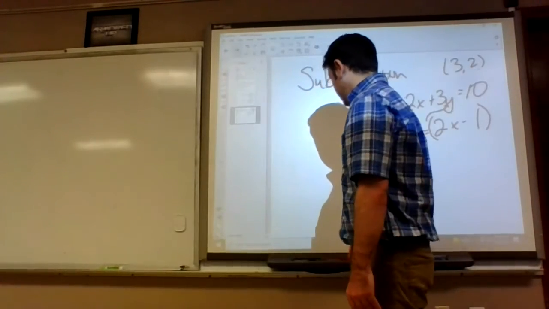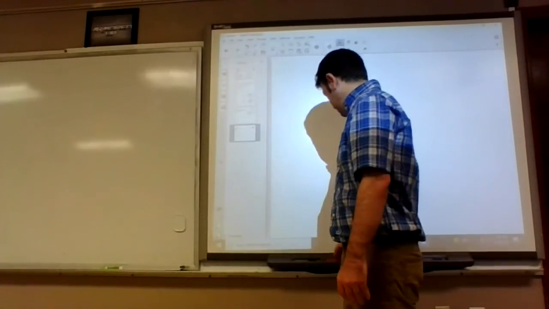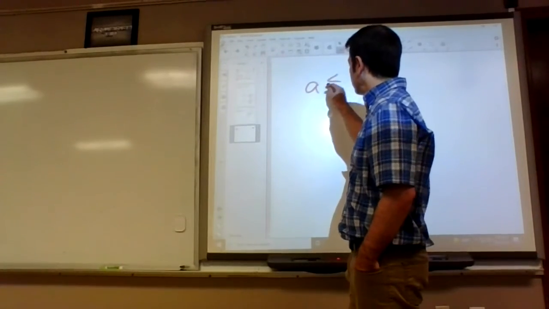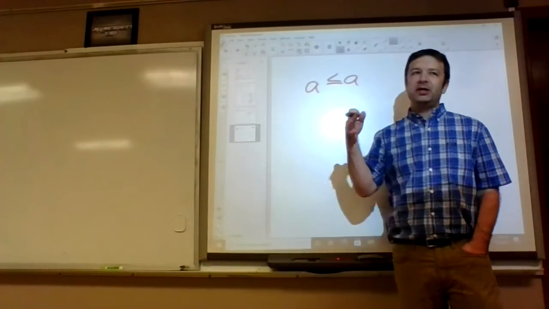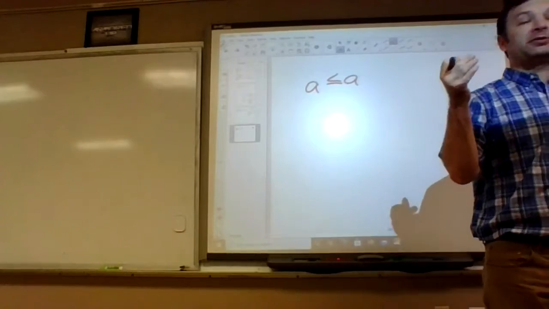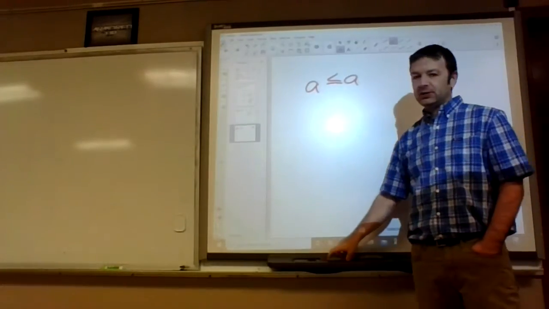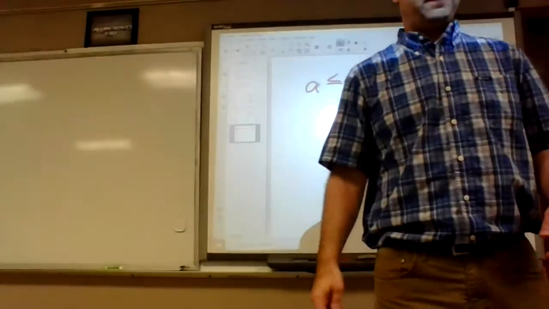Yeah. So that's what. If A is equal to A, which obviously it is, it's also less than or equal to A, right? So that's still the reflexive property.